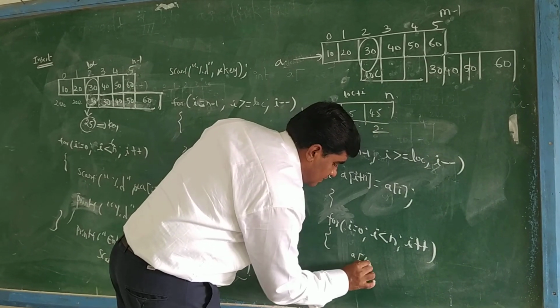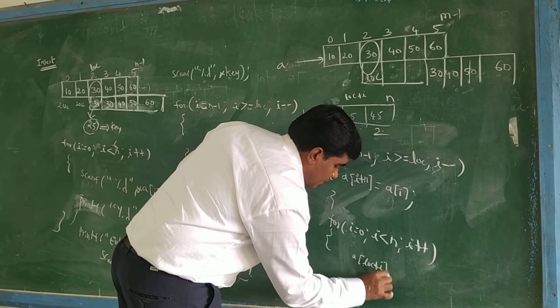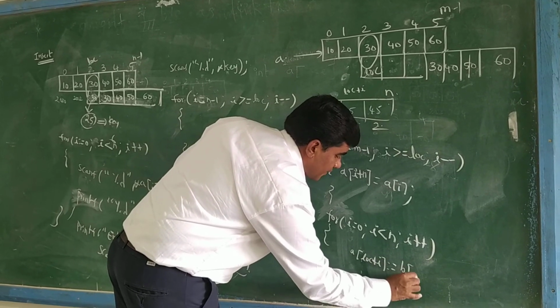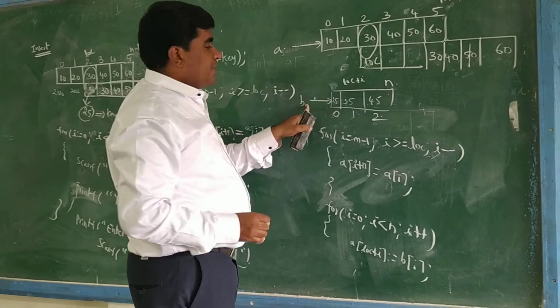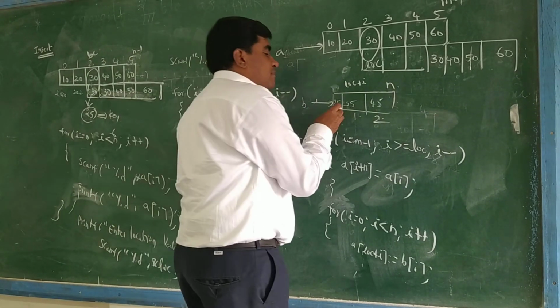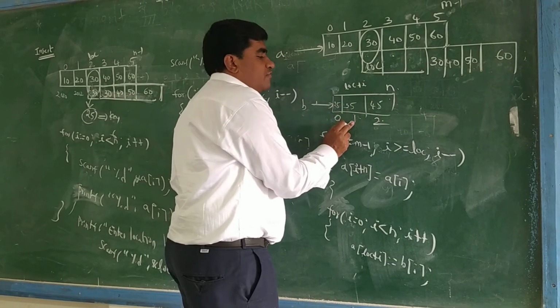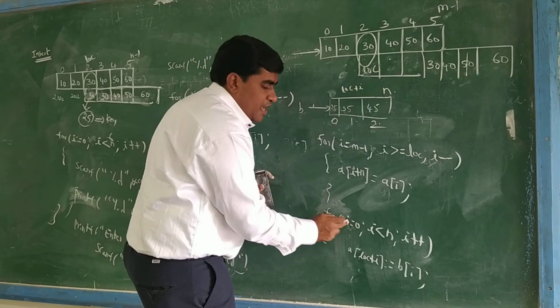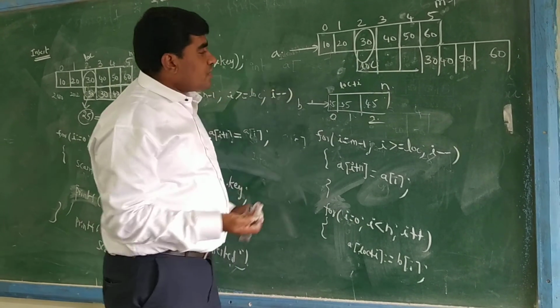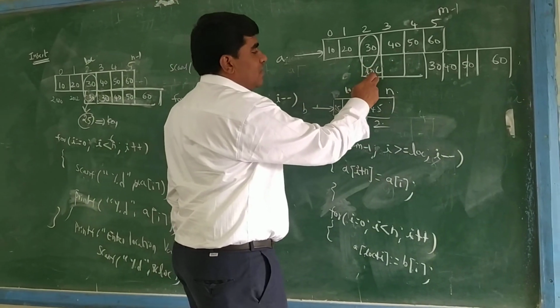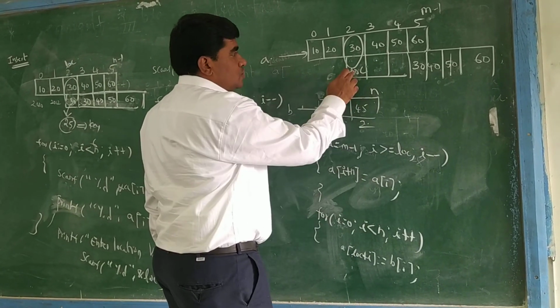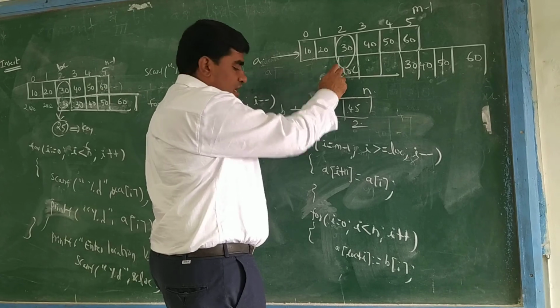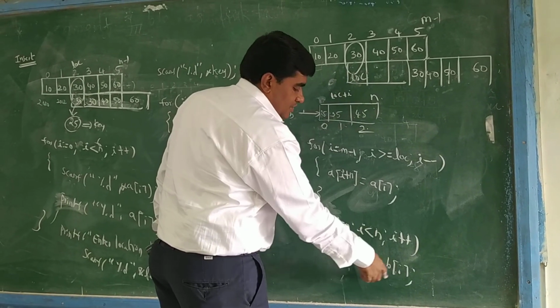A of location plus i equal to B of i. This is array B, completely: B of 0, B of 1, B of 2. So when i is equal to 0, B of 0 is stored first. Where are we storing it? At location plus i. The value of i is 0, so it will come at the second position, and the first one is over.